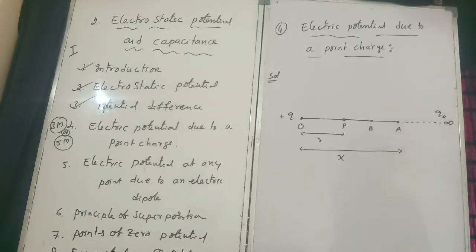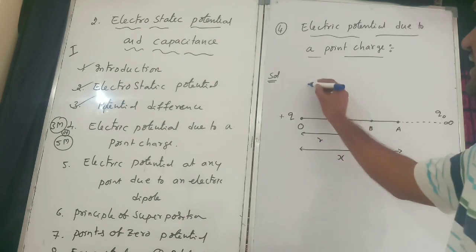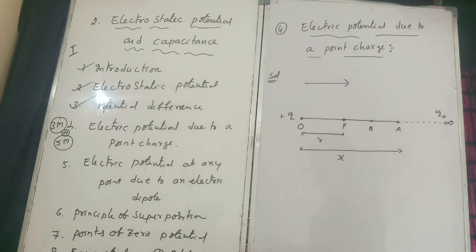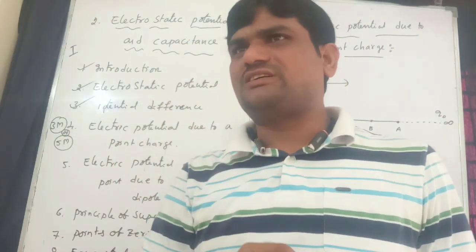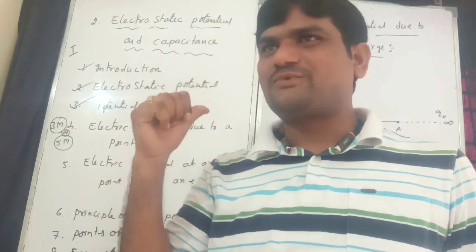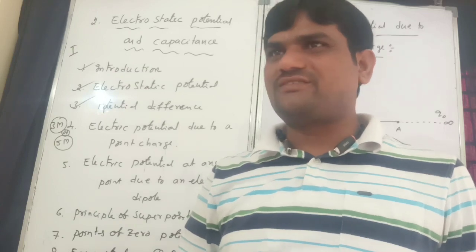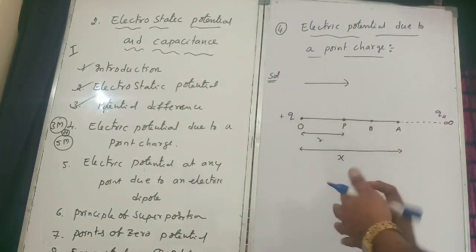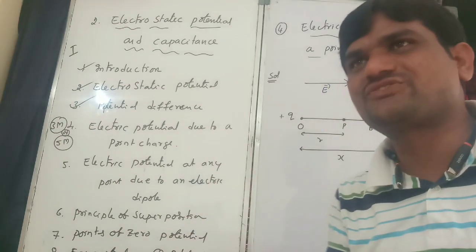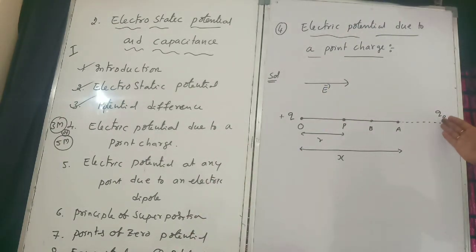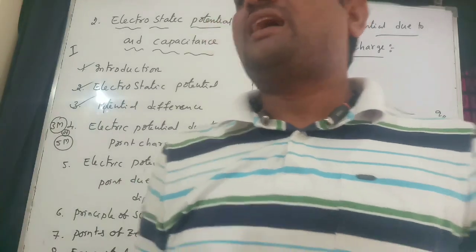The concept is very easy. I took a positive charge at O. Now the electric field acts in this direction. I told very clearly that the work done is against the field. Do you understand why I am using that word? The electric field acts this side, this is the electric field direction, but our work done is against, that means opposite to the field. That's what I am always using: against.